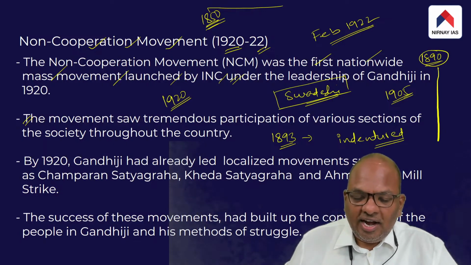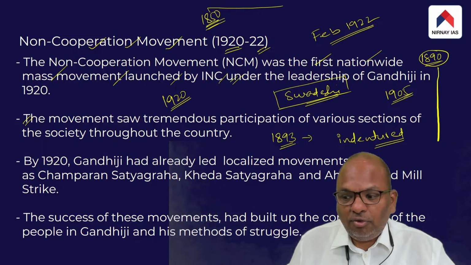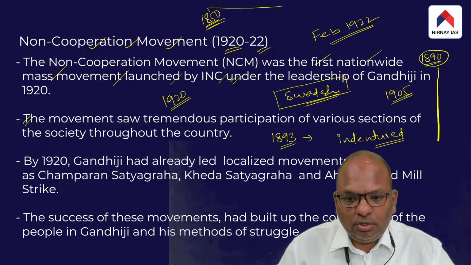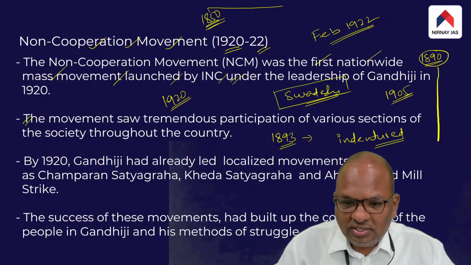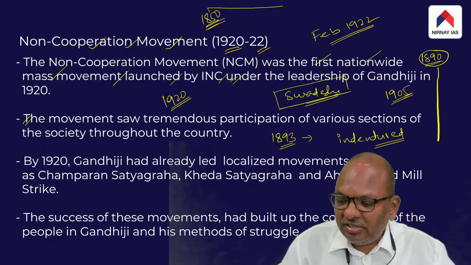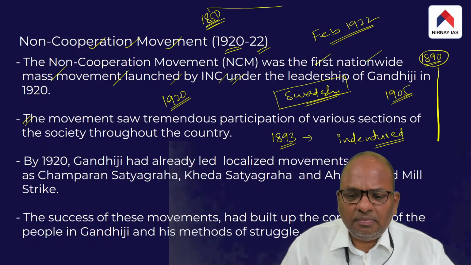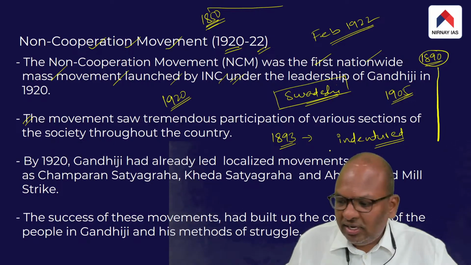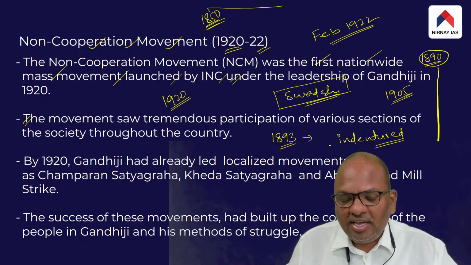He ended up staying in South Africa for more than 20 years. He had no intention of settling down there. He went to fight a case on behalf of his client, but things became such that he was forced to settle down for over 20 years.